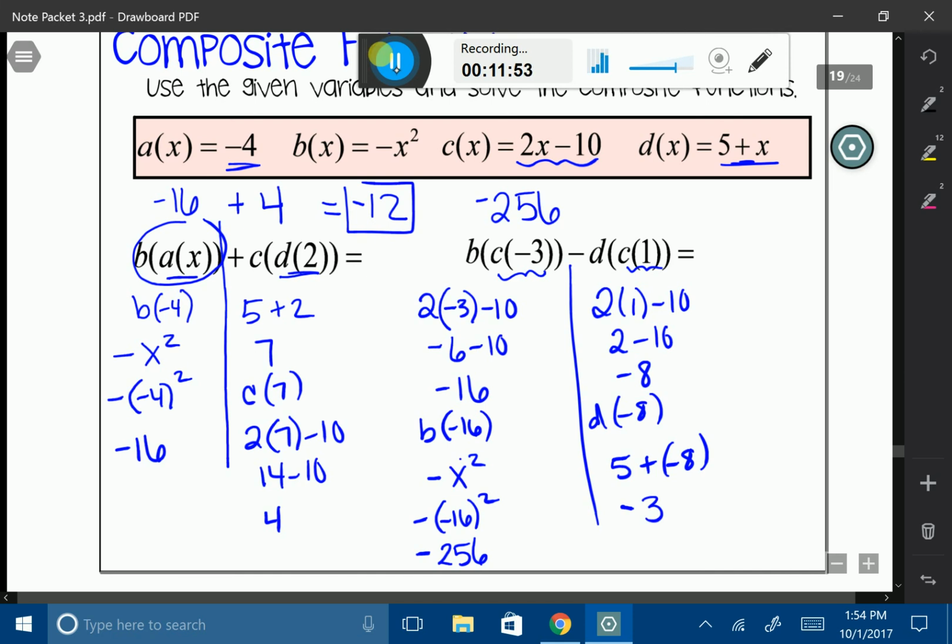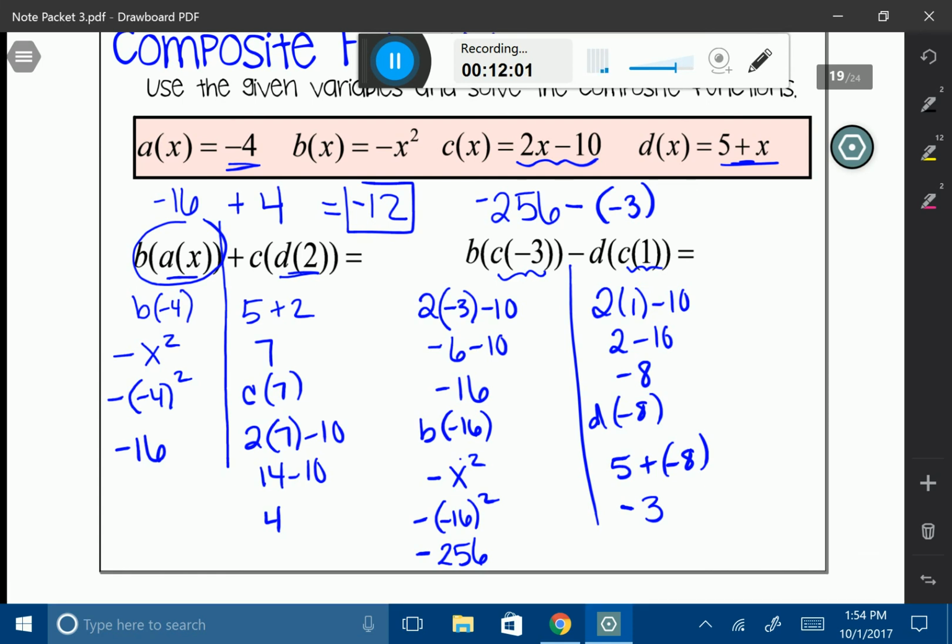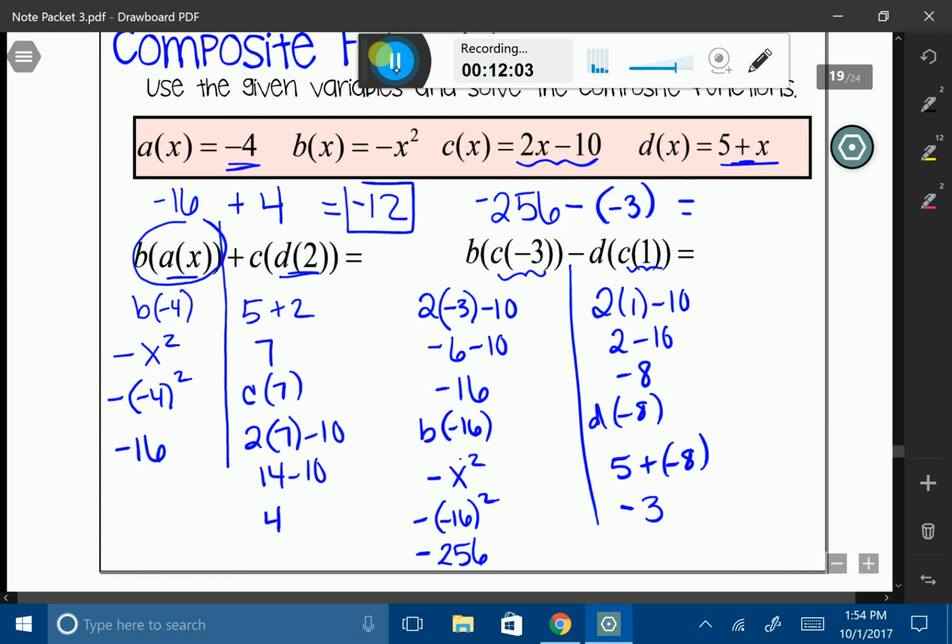So on this side, it's just going to have minus and then my negative 3 value. So really what I'm going to be doing here is saying negative 256 plus 3, right? Which is going to equal negative 253.